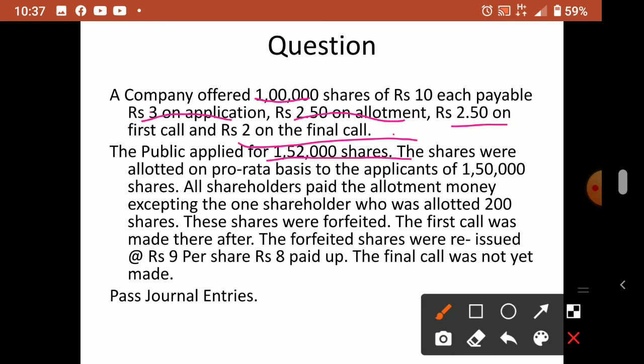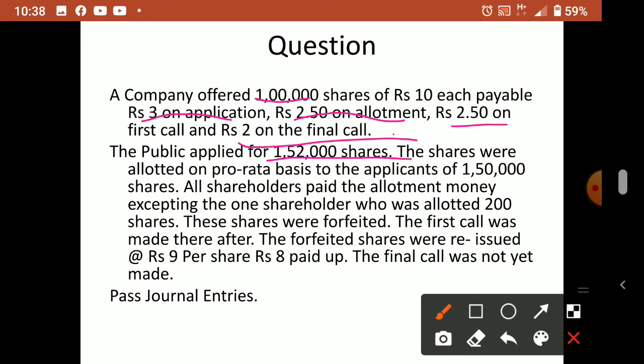But here after oversubscription case, that extra money will be there for the defaulter shareholder also. Extra money will be there with the company. So how much is his actual arrear, that we have to calculate. And for future reissue, journal entries are same only, no change in journal entries. Oversubscription journal entry already we studied, forfeiture also we studied, reissue also we studied, everything same, but only the amount calculation you have to do very carefully. Okay, so all those things now we'll discuss.